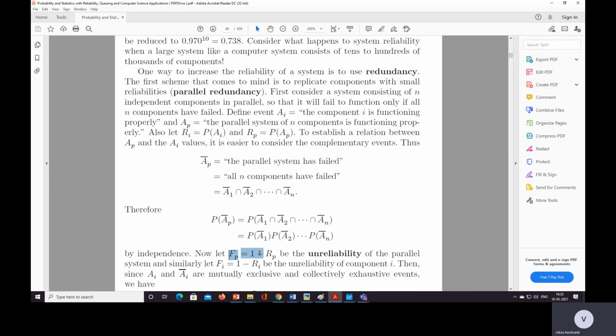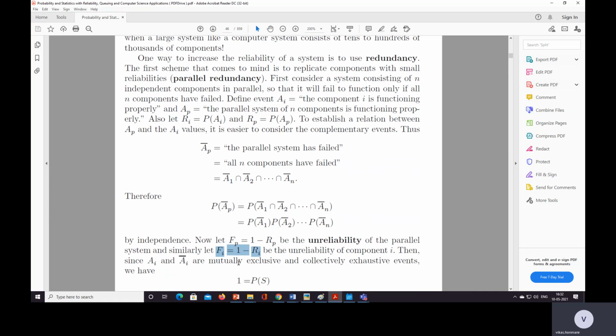So this is for the parallel system and this is for the single component. Then since Ai and Ai complement are mutually exclusive and collectively exhaustive events, mutually exclusive means there is nothing common, and collectively exhaustive means when we add the events together, we get the total sample space.